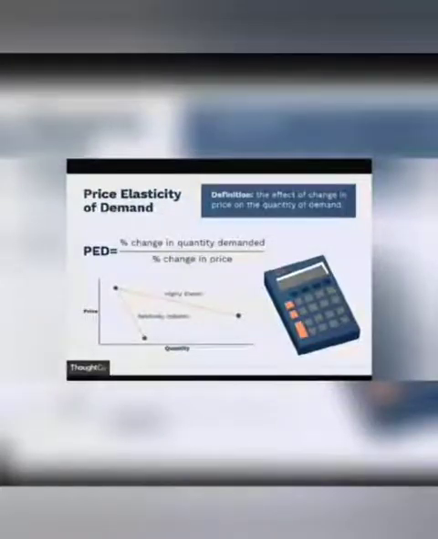PED here means price elasticity of demand. And the formula is percentage change in quantity demanded divided by percentage change in price. The flatter curve is showing high elasticity and the less flat curve is showing less elasticity. I hope that the meaning of elasticity of demand and its formula is now very clear to you.